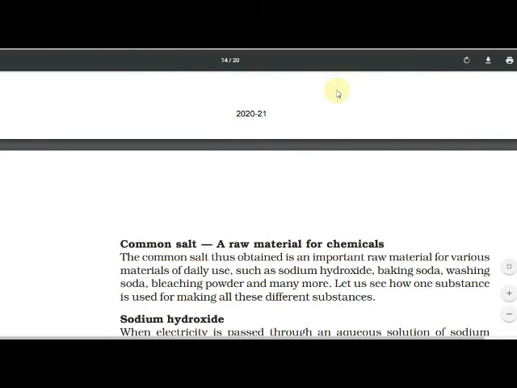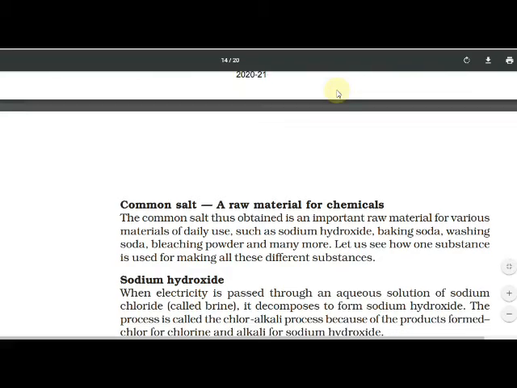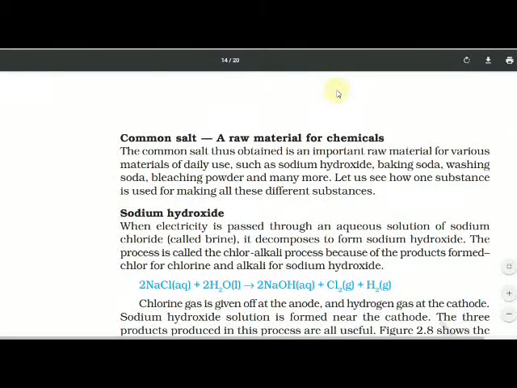Common salt. What is common salt? It is used as a raw material for chemicals. NaCl, sodium chloride, is known as common salt. Common salt thus obtained is an important raw material for various materials of daily use, such as sodium hydroxide, baking soda, washing soda, bleaching powder, and many more.